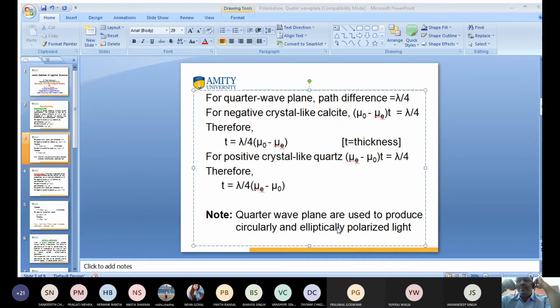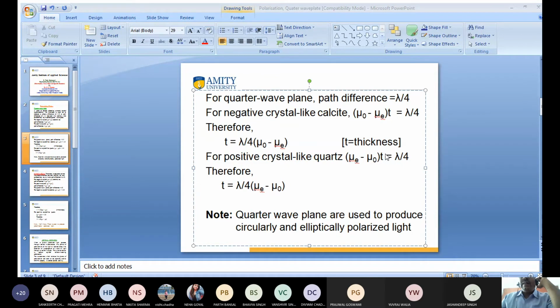Then what is the value? Yes, you are right. Lambda by 4 divided by this one. What is the value of thickness?